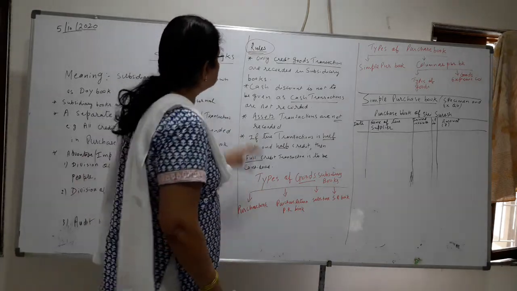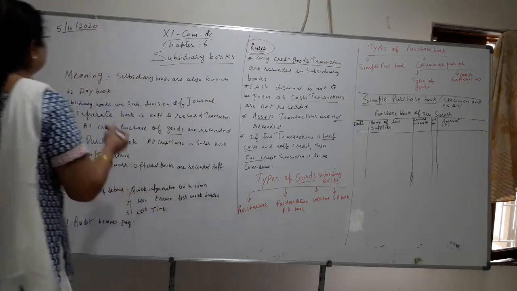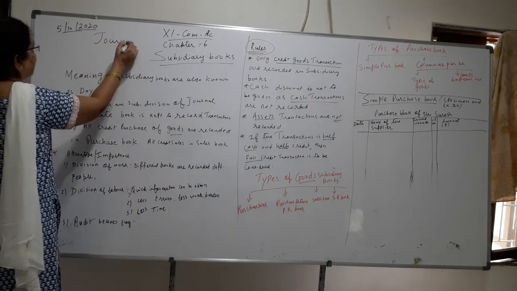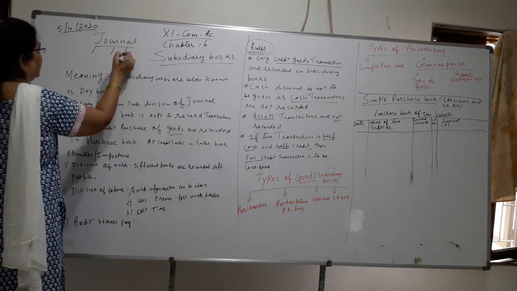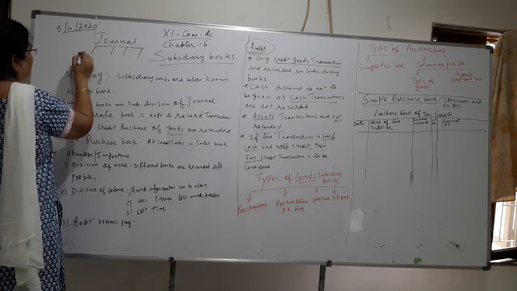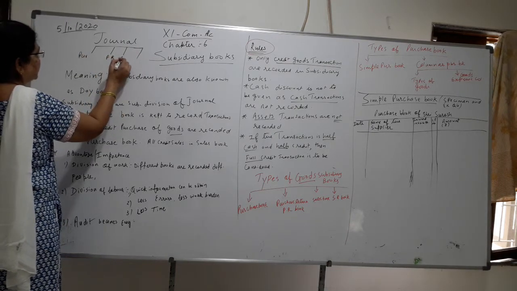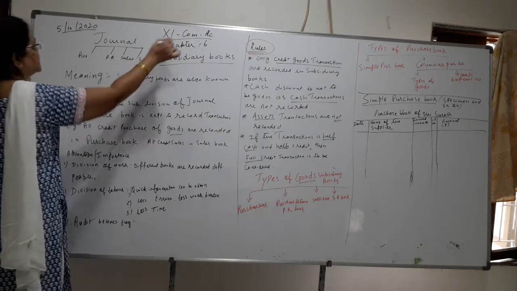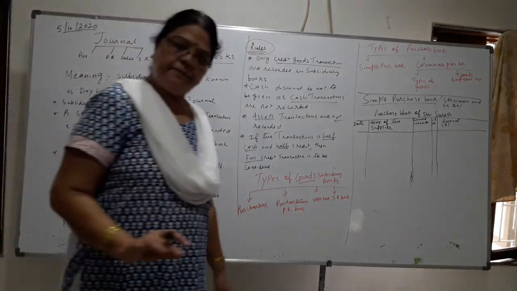So children, subsidiary books are the subdivision of journal. The journal is divided into different parts. One will be purchase book, one will be purchase return, then sales return, and there are so many other books, but we have only 4 to study.